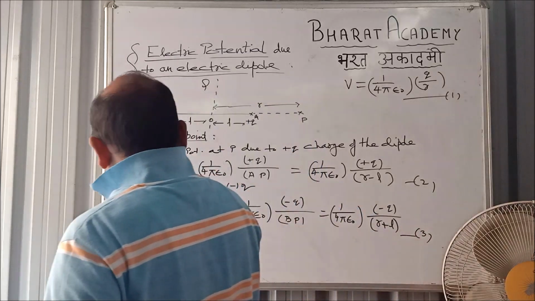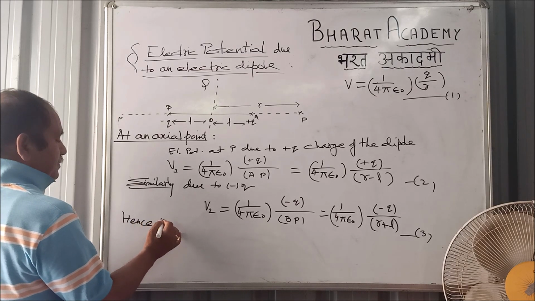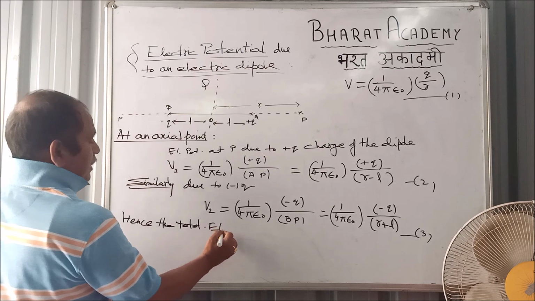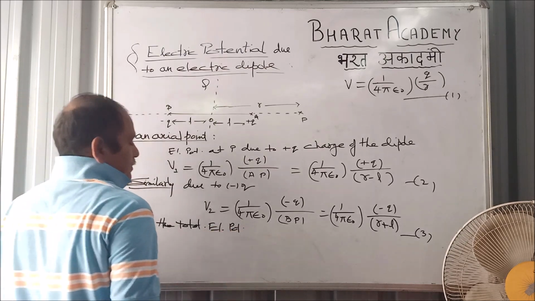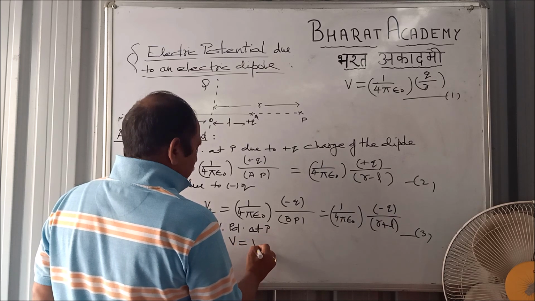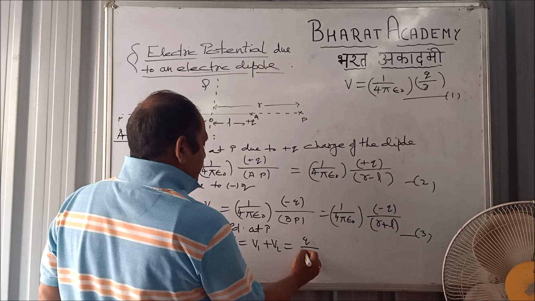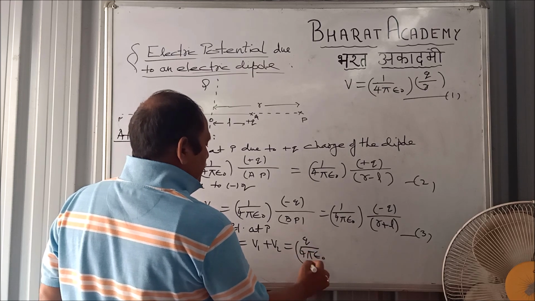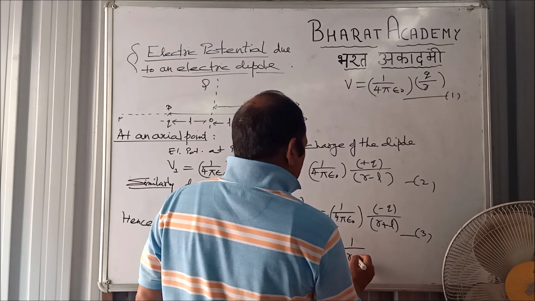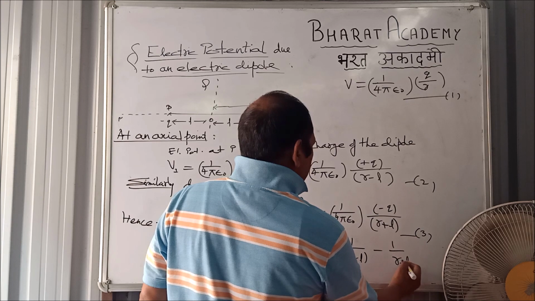Since these are scalar quantities, the total electric potential at P, V, will be V1 plus V2. 1 by 4 pi epsilon naught is common. We are left with 1 by r minus l minus 1 by r plus l.